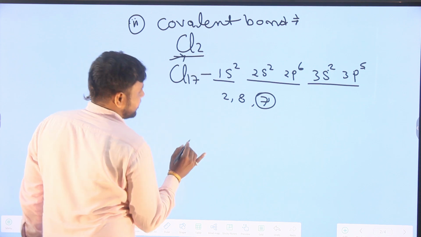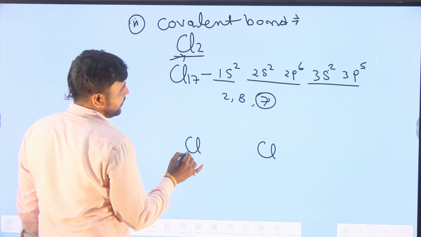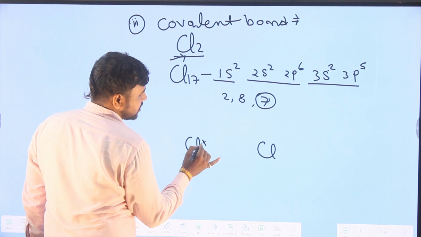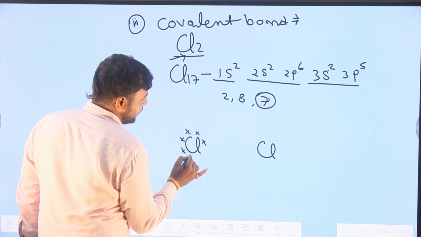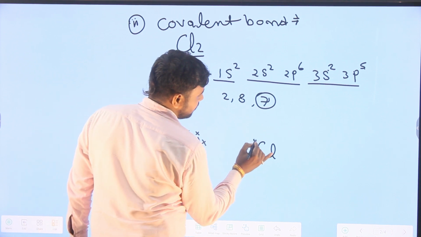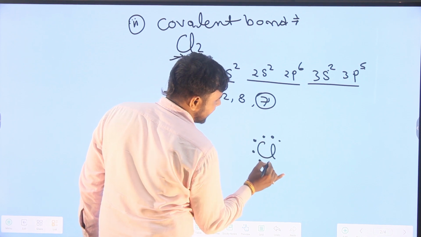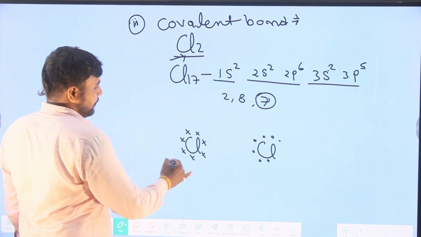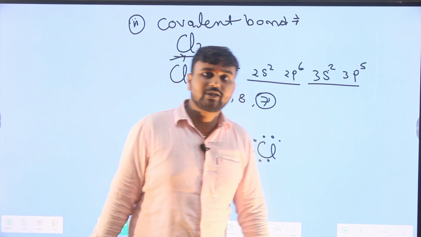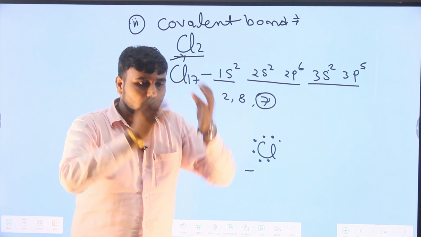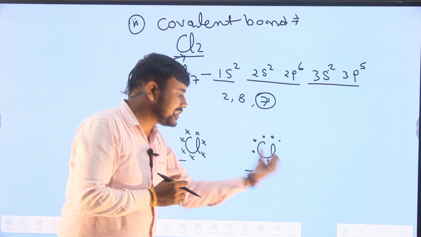We have 2 chlorine atoms. The first chlorine atom is here and the second chlorine atom is here. Represent the valence electrons by Lewis symbol: 1, 2, 3, 4, 5, 6 and 7. Both chlorine atoms have 7 electrons in their outermost shells. To obtain the octet, each requires 1 electron.